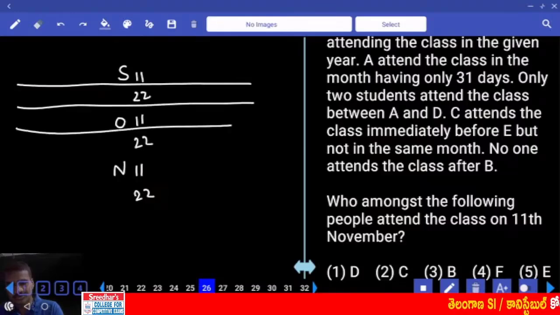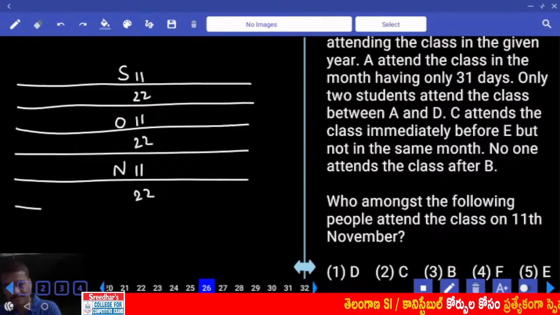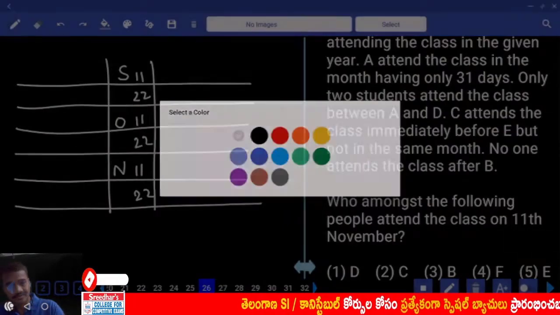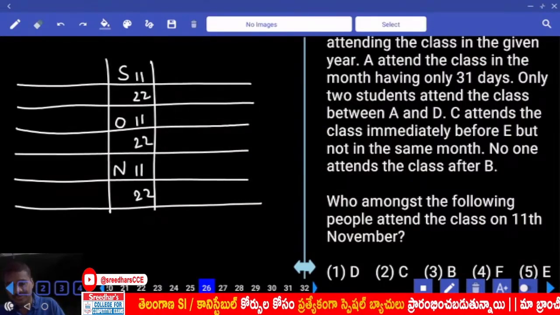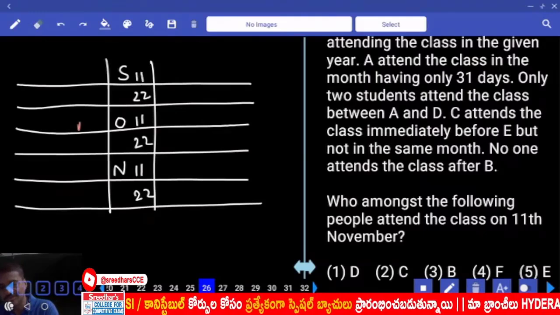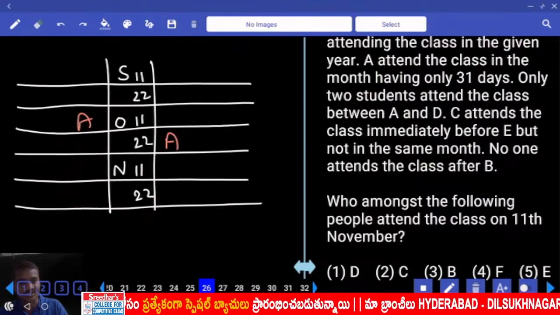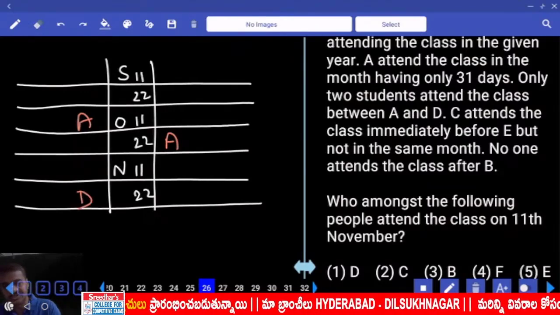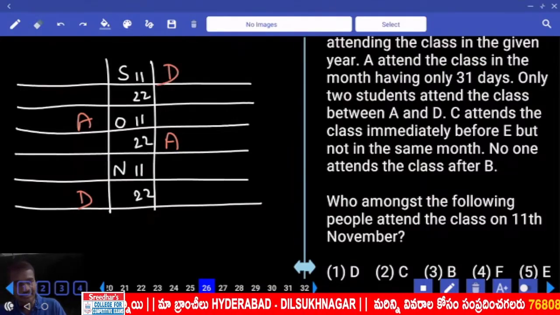Then coming back to this A. What is the information regarding this A? Now A attends the class in the month having only 31 days. Only 31 days means how many possibilities? A can be either 11th of October or 22nd of October. And only 2 students between A and D. Now here in this case D is here. Now in this case D must be here. And 2 in between A and D.